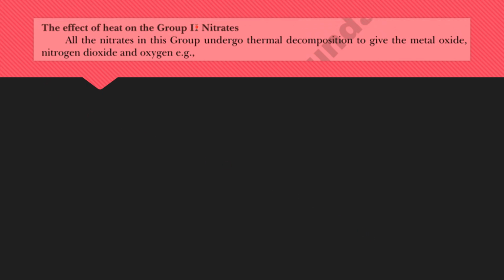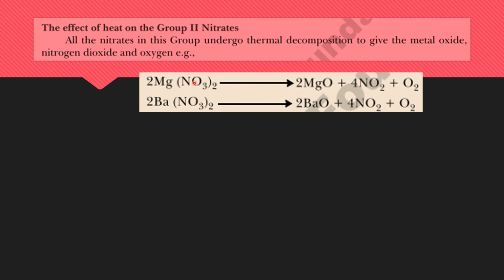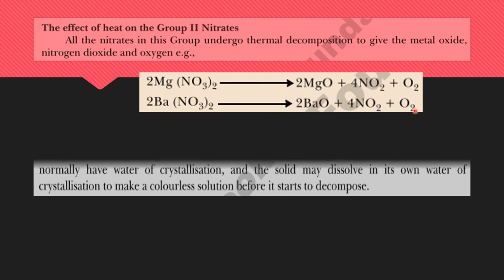The same effect applies to the group 2 nitrates. All the nitrates in the group undergo thermal decomposition to give the metal oxides, nitrogen dioxide and oxygen. So magnesium nitrate decomposes into magnesium oxide, nitrogen dioxide and oxygen. Barium nitrate decomposes into barium oxide, nitrogen dioxide and oxygen.